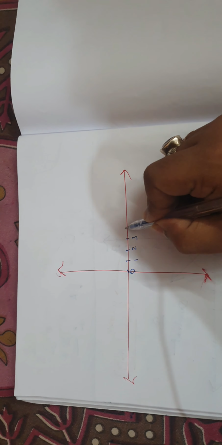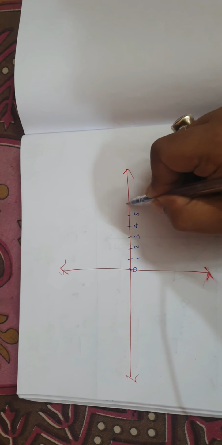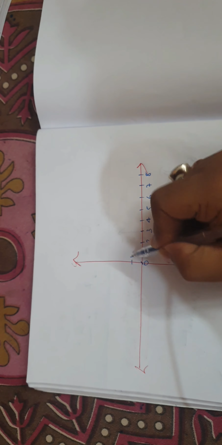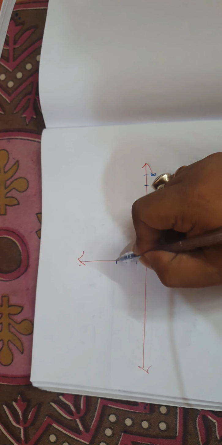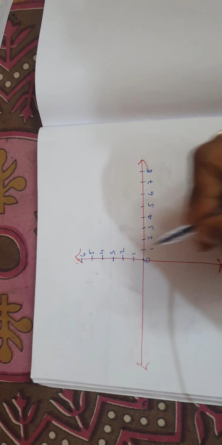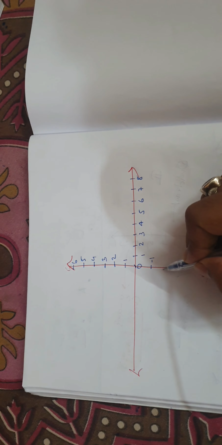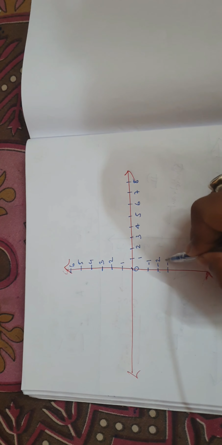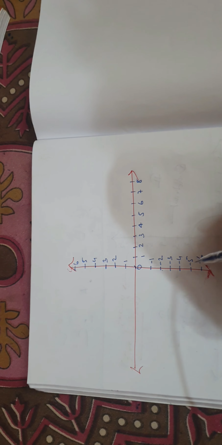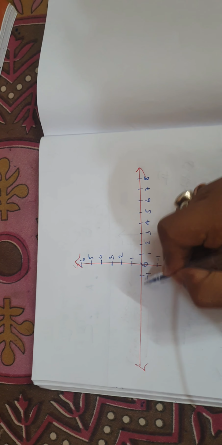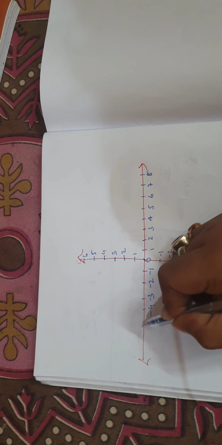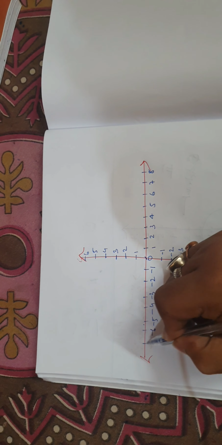Then 3, 4, 5, 6, 7, 8. Then on the other side, -1, -2, -3, -4, -5, -6, -7, and it will continue.